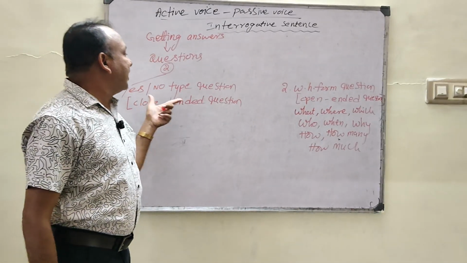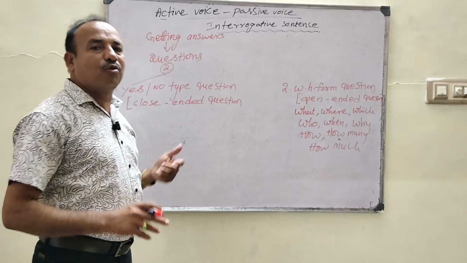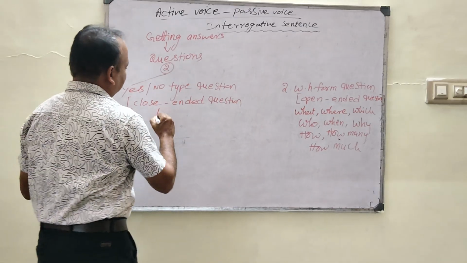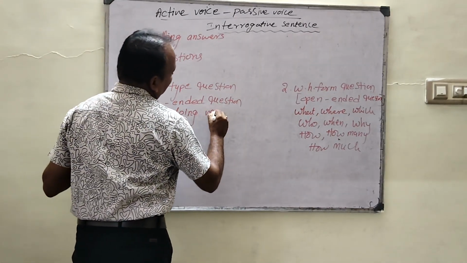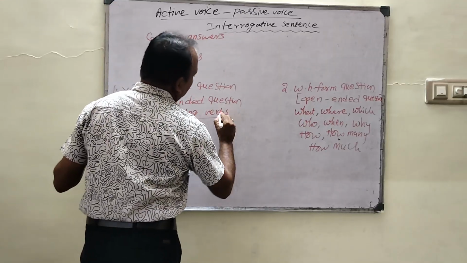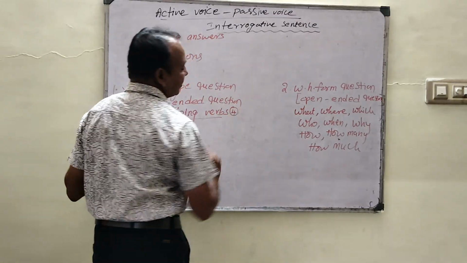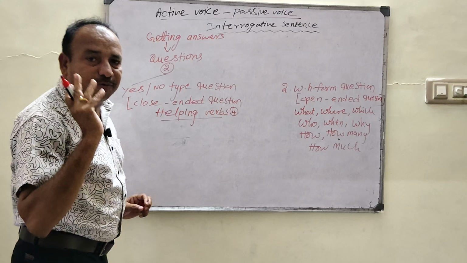But how do we question with these words? What are the yes or no type questions? Yes or no type questions start with helping verbs. These helping verbs are classified into four types. What are the four types of helping verbs?